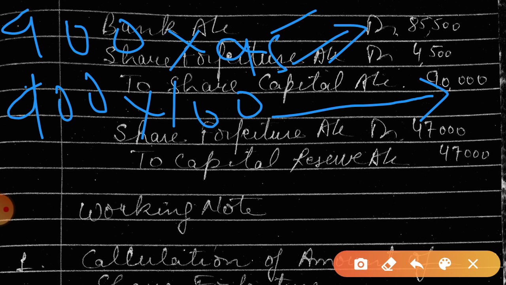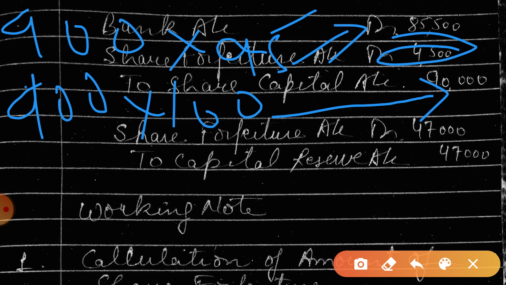This way we'll get the amount of bank, because they are reissuing at 95 rupees for each share. Clear? So this will be the balancing figure 4,500, or the other way is 900 into 5, 4,500. Is this point clear?